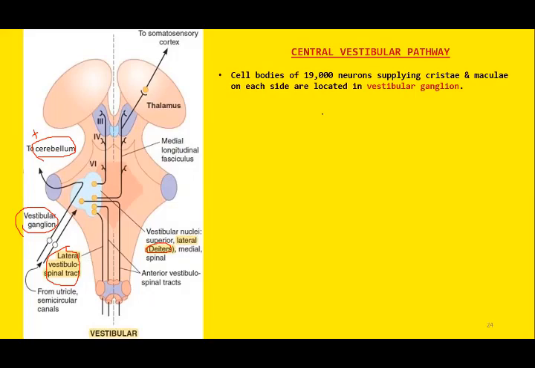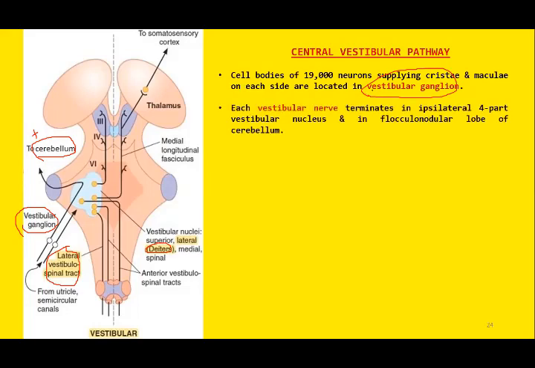So the vestibular pathway starts from the vestibular ganglion, and ganglion, as we all know, is a collection of multiple neurons. And then from the vestibular ganglion, the vestibular nerve will arise. Remember, the 8th cranial nerve is the vestibulocochlear nerve, and there are two divisions of this 8th cranial nerve. The first is the cochlear division, which is meant for the sense of hearing, and the second is the vestibular division, which is meant for equilibrium.